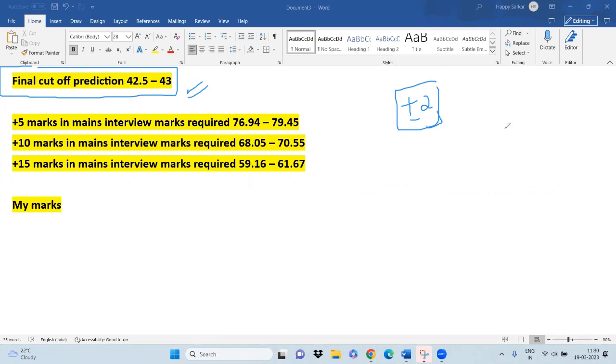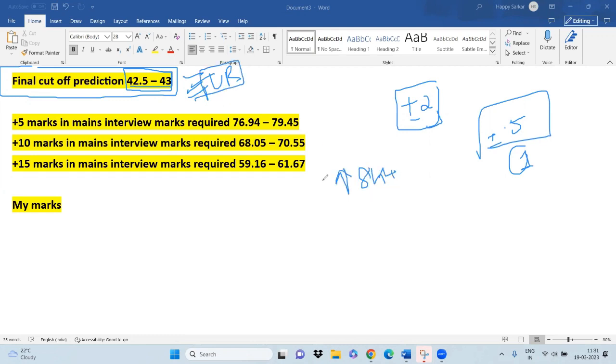The mains cutoff should be predicted with a range of maybe plus minus 0.5. That is a one-mark range, which is also high, I think. So I have predicted almost no range. I have given you the range actually, 42.5 to 43. That is what I think the cutoff of the UR category will be this year, considering the vacancies will go 8,000 plus. And I'm very certain that the vacancies will go more than 8,000, maybe close to 9,000.